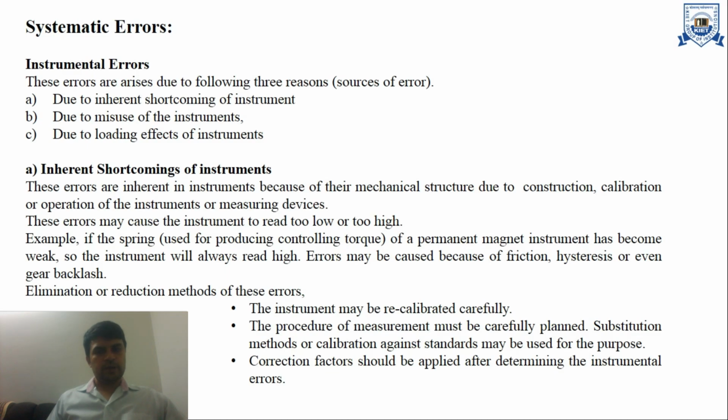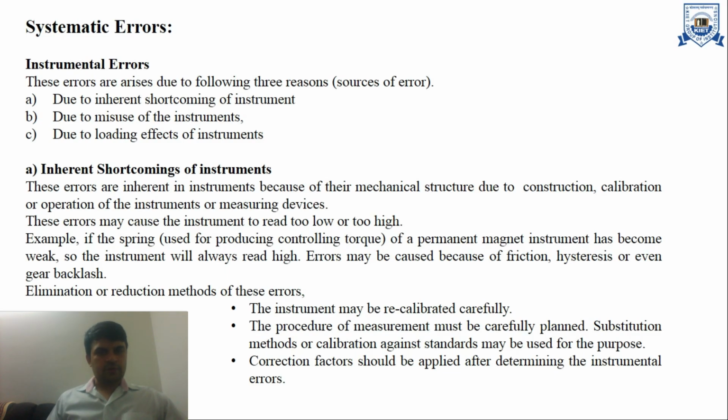For example, if the spring of a permanent magnet instrument has become weak, the instrument will always read high. Error may be caused because of friction, hysteresis, and even gear backlash. Elimination or reduction methods for this type of error: the instrument may be recalibrated carefully at different times.